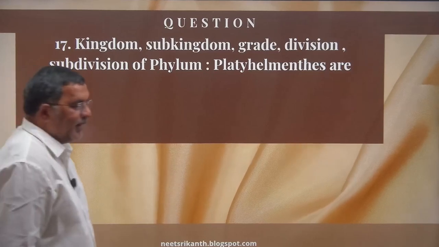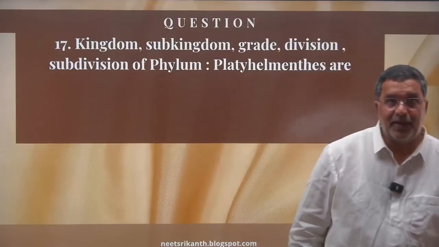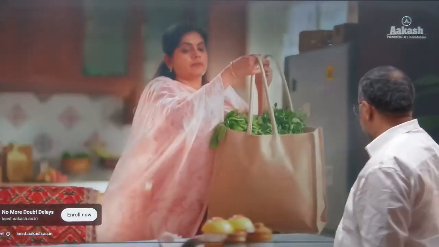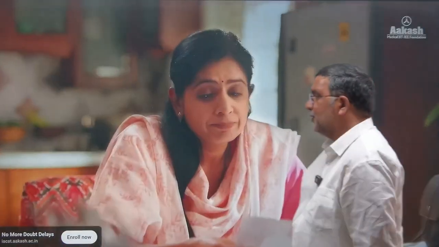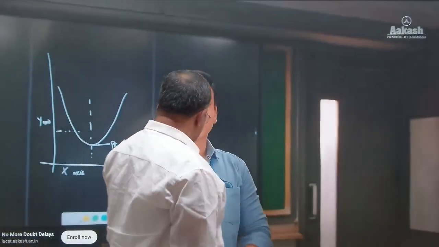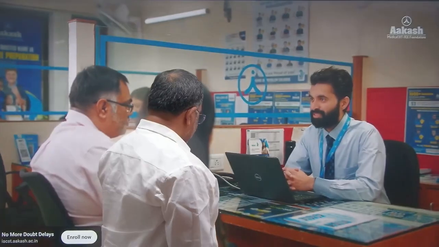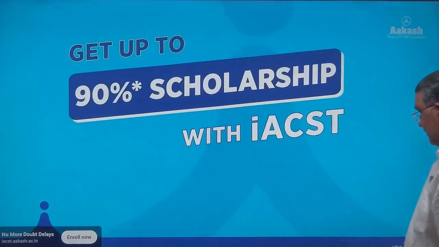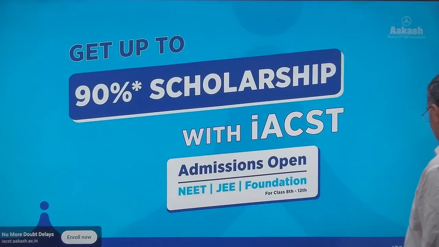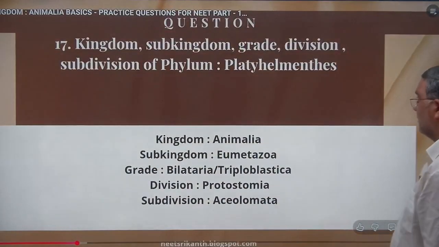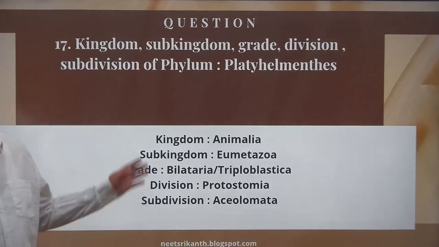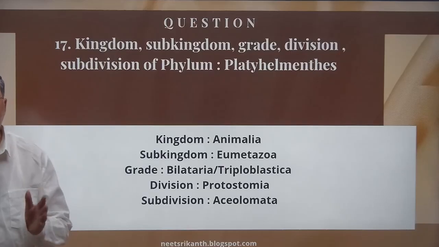Platyhelminthes: kingdom Animalia, subkingdom Eumetazoa, grade Bilateria or Triploblastica, division Protostomia and subdivision Acoelometa.